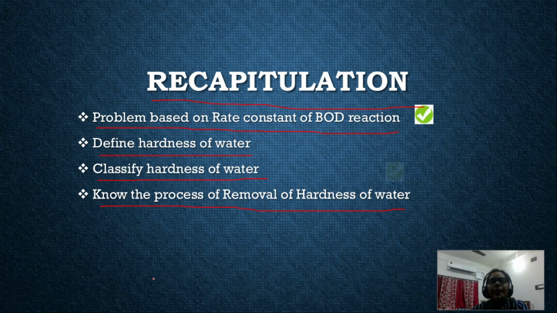All these things we have seen today. Next day we will discuss more parameters of water quality, and also we will discuss eutrophication.